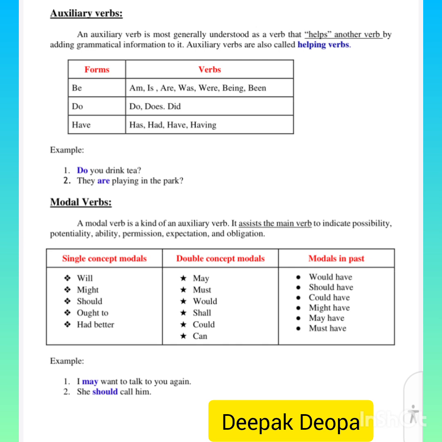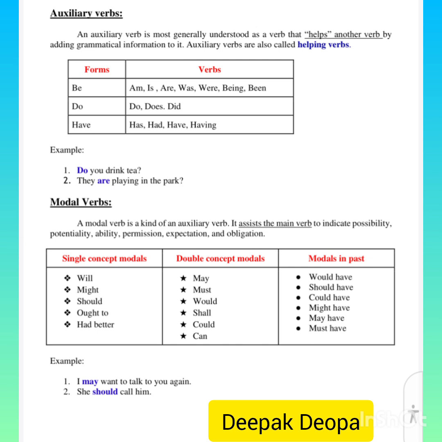Modal verbs. A modal verb is a kind of auxiliary verb. It assists the main verb to indicate possibility, potentiality, ability, permission, expectation, and obligation. Single concept modals, double concept modals.